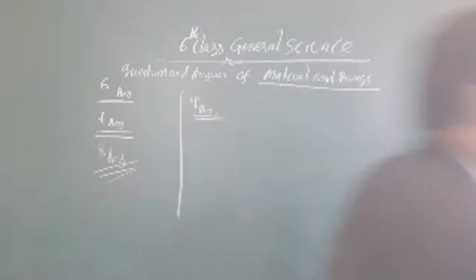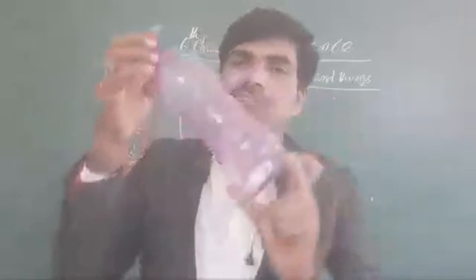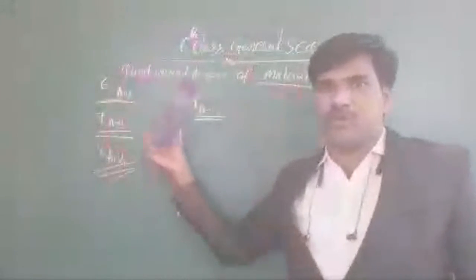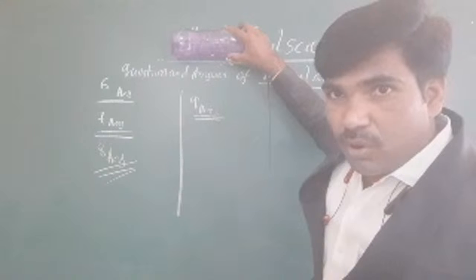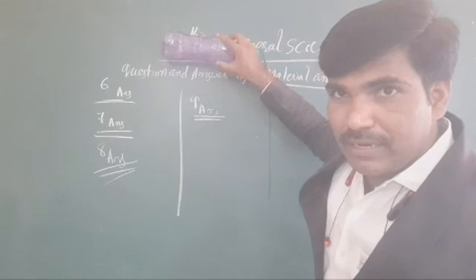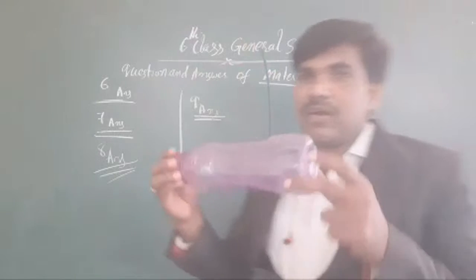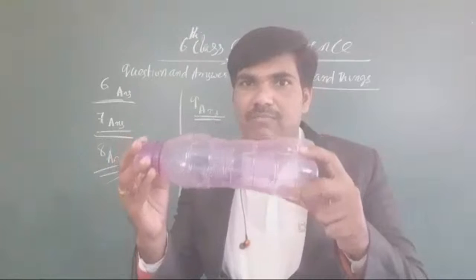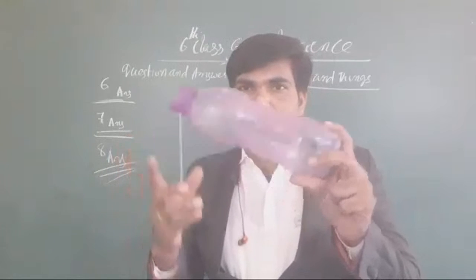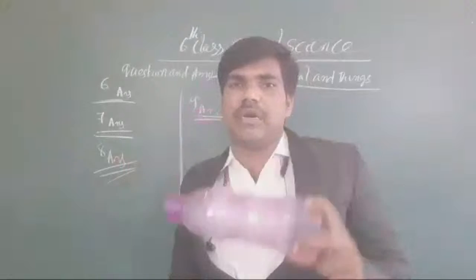Suppose you take this bottle, it is only plastic, isn't it? But does my face appear through this bottle or not for you? It may not appear that clearly. Partially it appears. The word is appearing for you now. There is a written word, there is a sixth class. Does it appear clear now? No, because of this, somewhat it does not appear and somewhat it appears. That's why it is a partially transparent media. Clear or not, all the students?